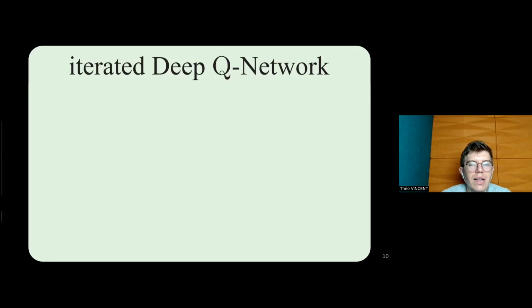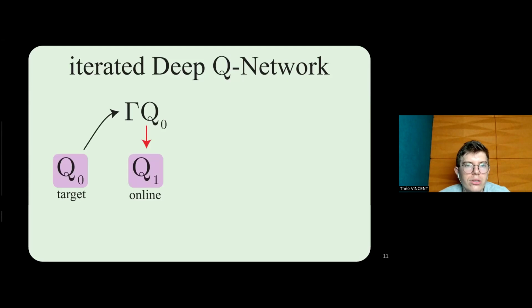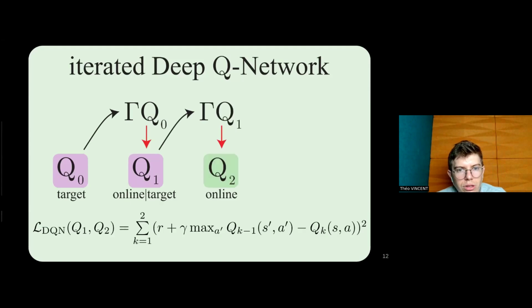In contrast, we developed an algorithm that we call iterated deep queue network that builds on deep queue network, but that leverages another Q function to learn the following Bellman iteration, while the first one is still being learned. Indeed, previously, we had to wait for this function to be frozen in order to learn the following one. But now we are actually learning them in parallel, hence bringing sequential algorithms closer to a parallelization scheme.